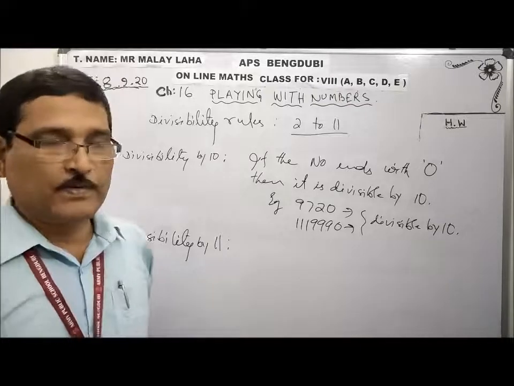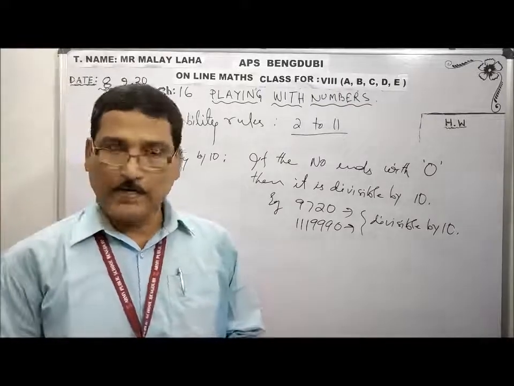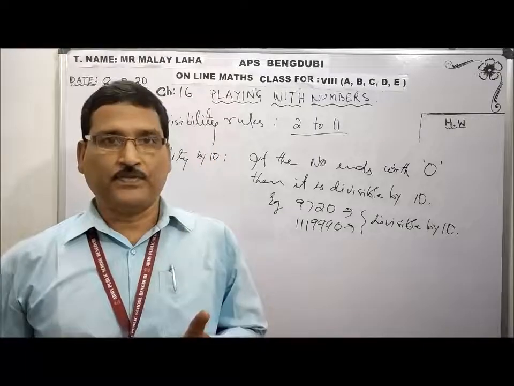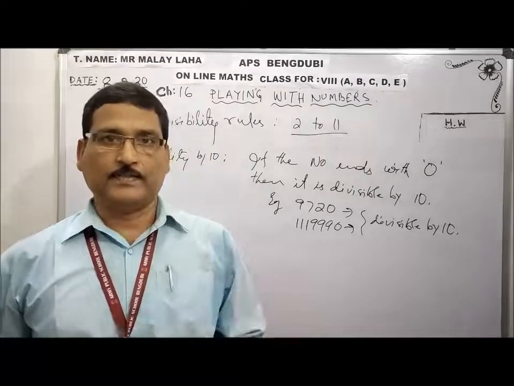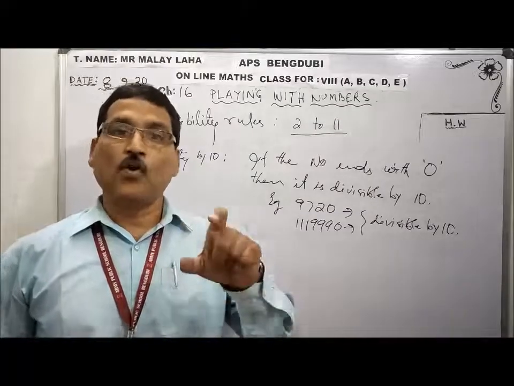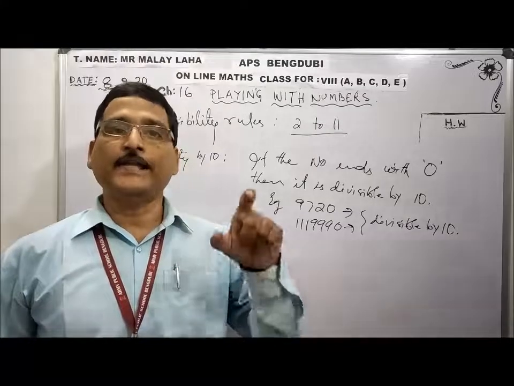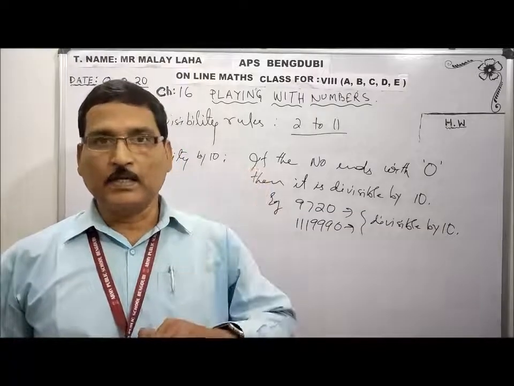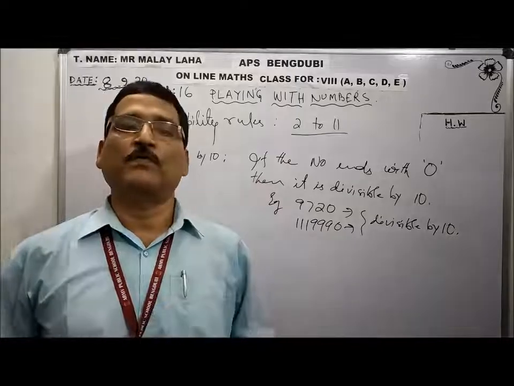What I said, I am repeating. A number is divisible by 11 if the difference of the sum of digits in odd places and even places is either 0 or a multiple of 11.